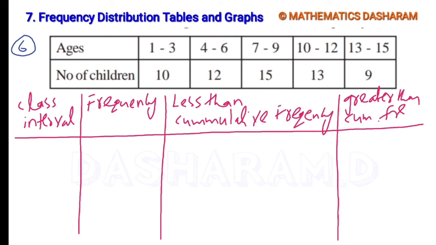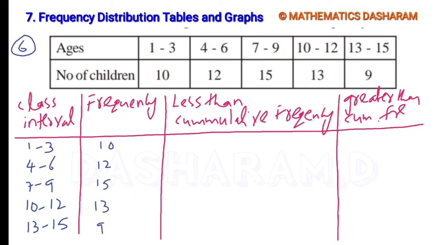In this first one, class intervals are 1 to 3, 4 to 6, 7 to 9. Next, frequencies 10, 12, 15, 13, 9. Less than cumulative frequency: here first frequency 10, then here also 10. Second one, 10 plus second frequency 12, so it is equal to 22.